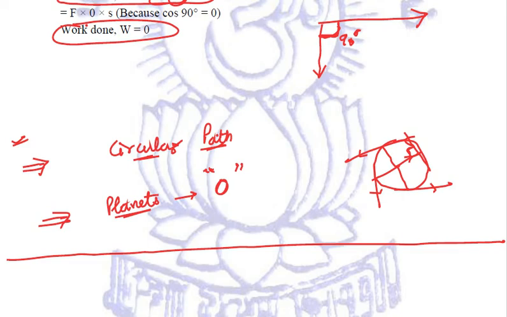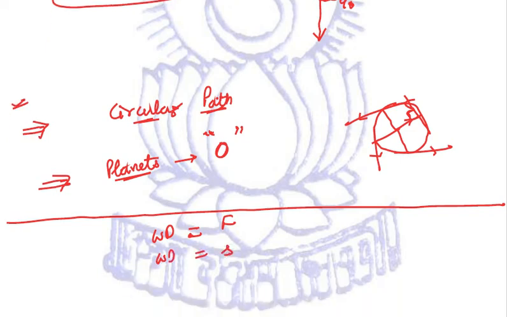Quite importantly, we related that the work done depends upon three factors. What are those three factors? The work done depends upon the force, the distance moved, and the angle between the direction of force and the direction of motion.